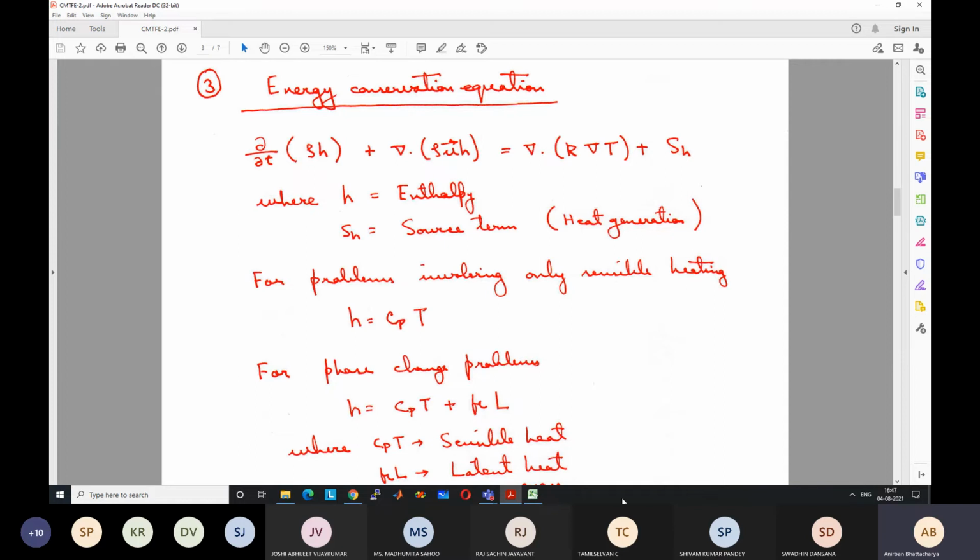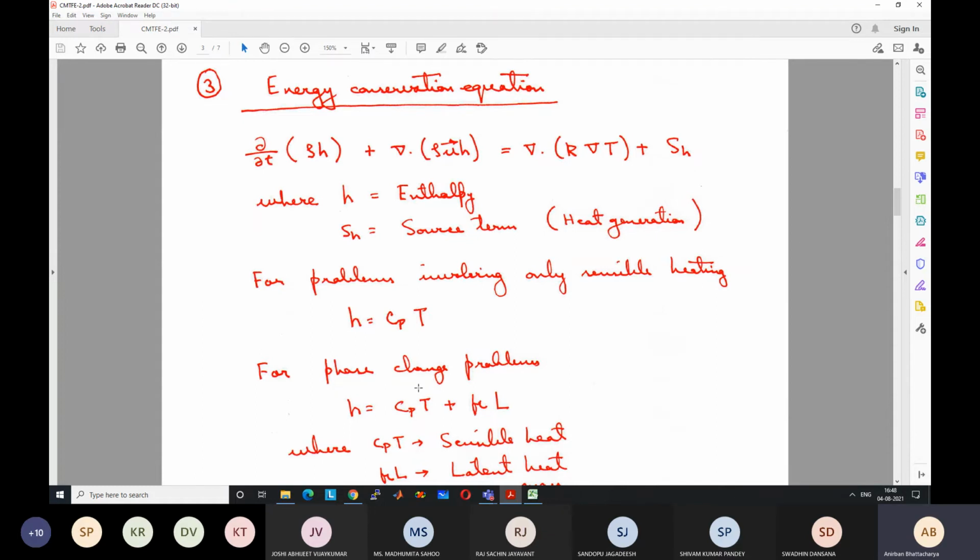If there is some phase change, melting or solidification or boiling or condensation, then we have to take into account the latent energy also. So we have one additional term where L is the latent energy of phase change. When ice is melting, a certain amount of energy is required for the ice to melt, even at the same temperature. That L is the latent energy of melting. Similarly, for boiling, we know the latent energy of boiling.